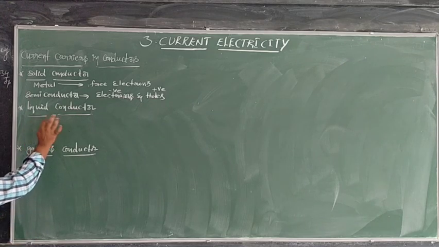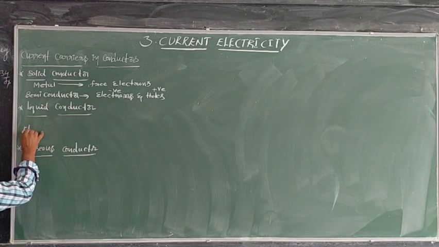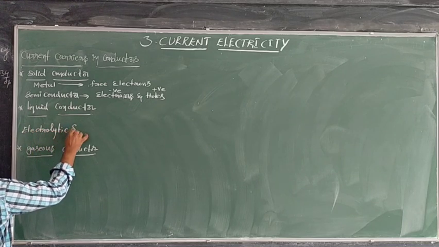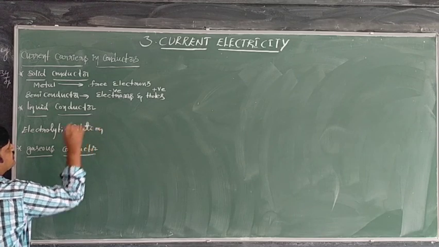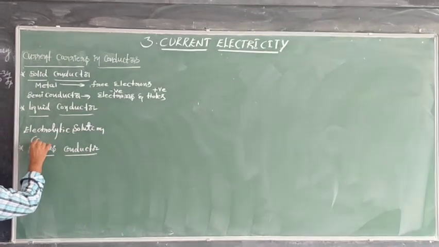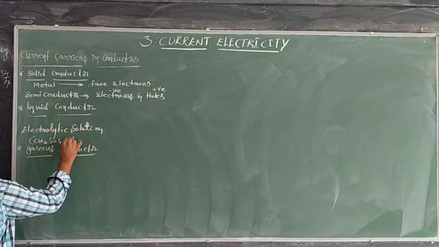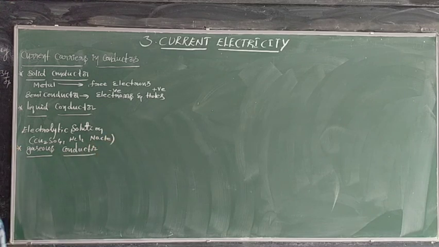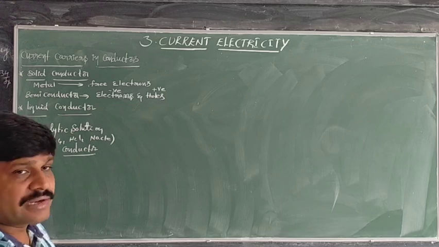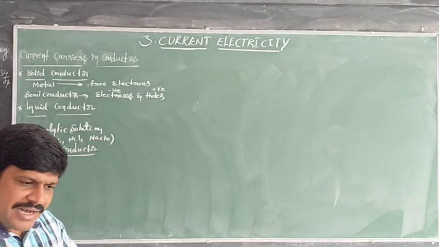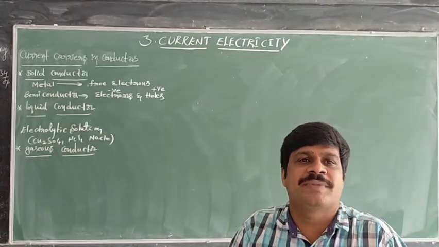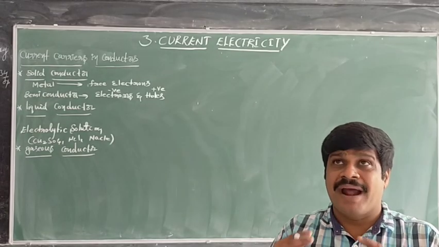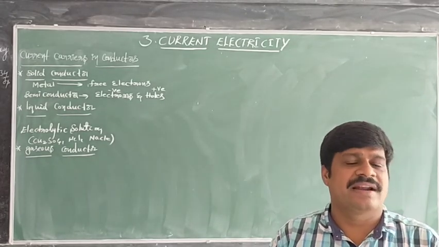A liquid conductor means some kind of electrolytic solution, for example copper sulfate, HCl, NaCl, ammonium chloride. All these solutions are electrolytic solutions. We can use an electrolytic solution in battery cells, where there is an anode rod and a cathode rod.